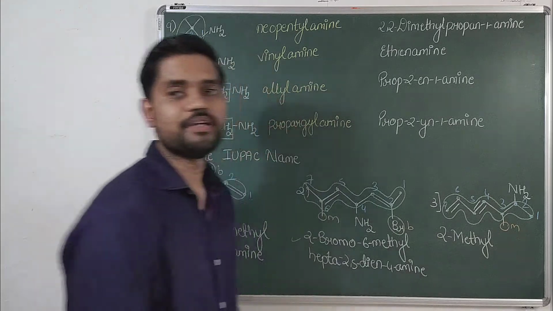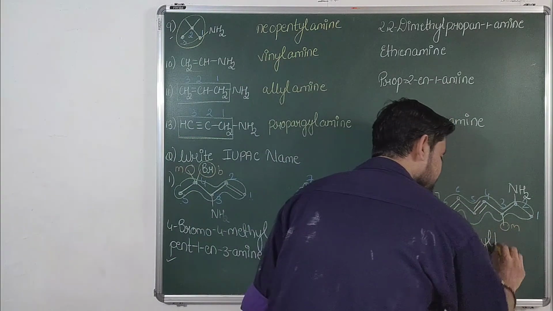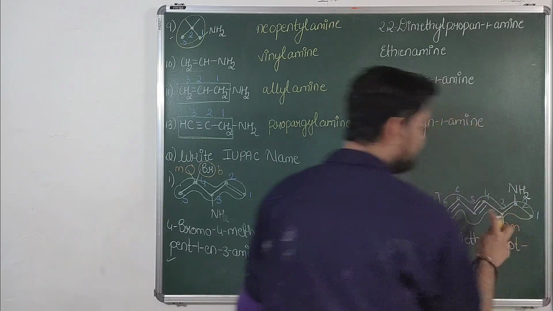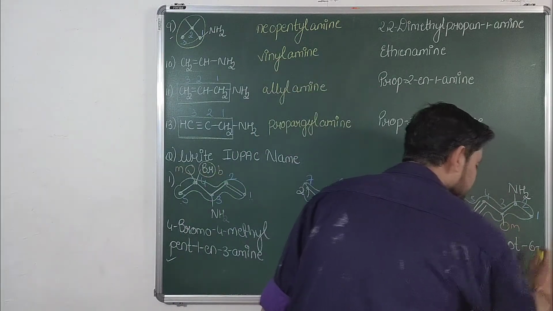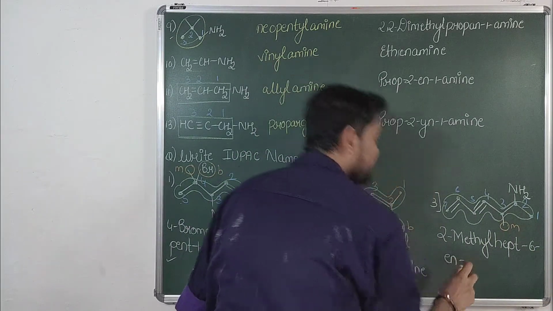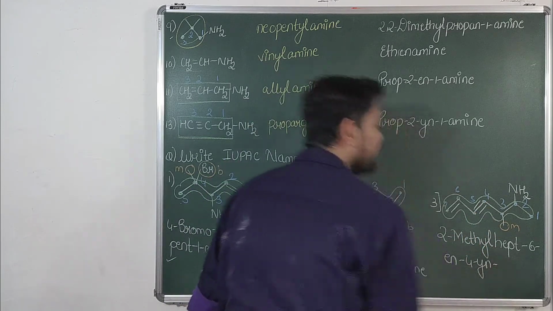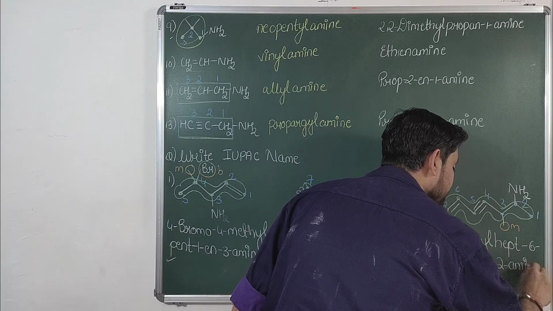So the name of the compound will be 2 methyl. The total number of carbon atoms is 7, so it is hept. The double bond is present at the 6th position, so hept 6 ene. The triple bond is present at the 4th position, so 4 yne. NH2 is present at the 2nd position, so it is 2 amine.